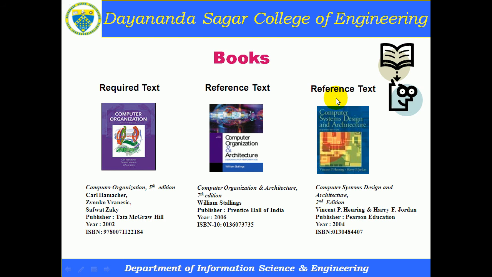Another reference textbook is Computer Systems and Architecture, 2nd edition, authored by Vincent P. Heuring and Harry F. Jordan, and the publisher is Pearson Education. Students may also refer to these two textbooks to get additional information, but the main textbook required is Computer Organization by Carl Hamacher.